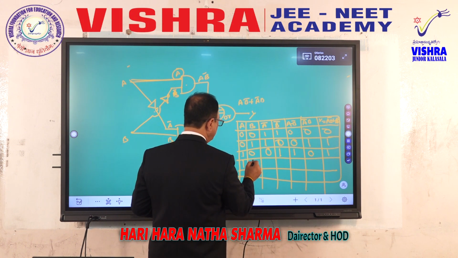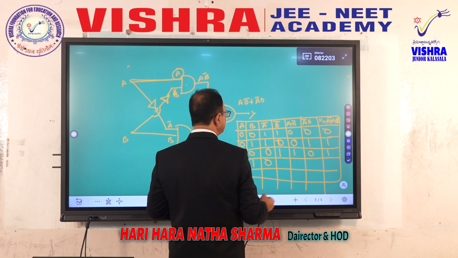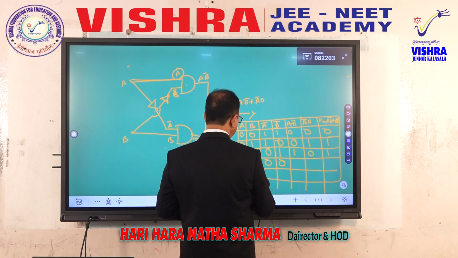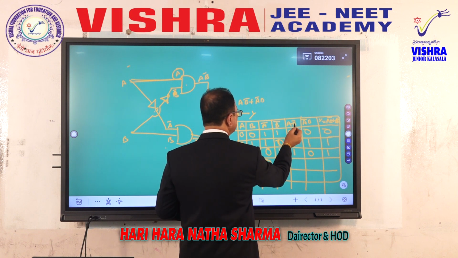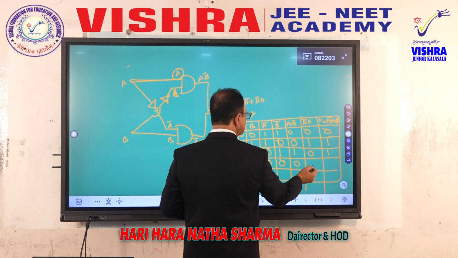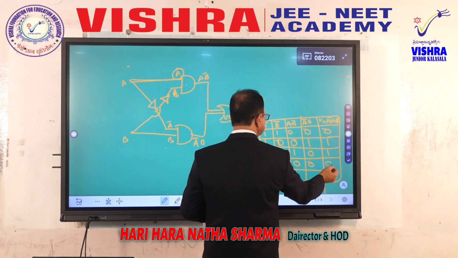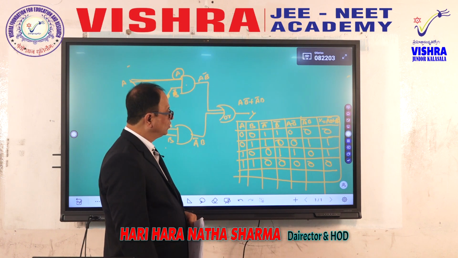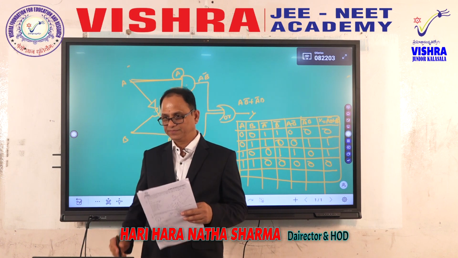A 1, B 1, negation of A 0, negation of B 0. A into negation of B: A value is 1, negation of B is 0, 0 into A is 0. Here negation of A is 0, therefore A negation into B is also 0, therefore the sum is 0. Therefore, the logic gate outcome will be 0, 1, 1, 0.